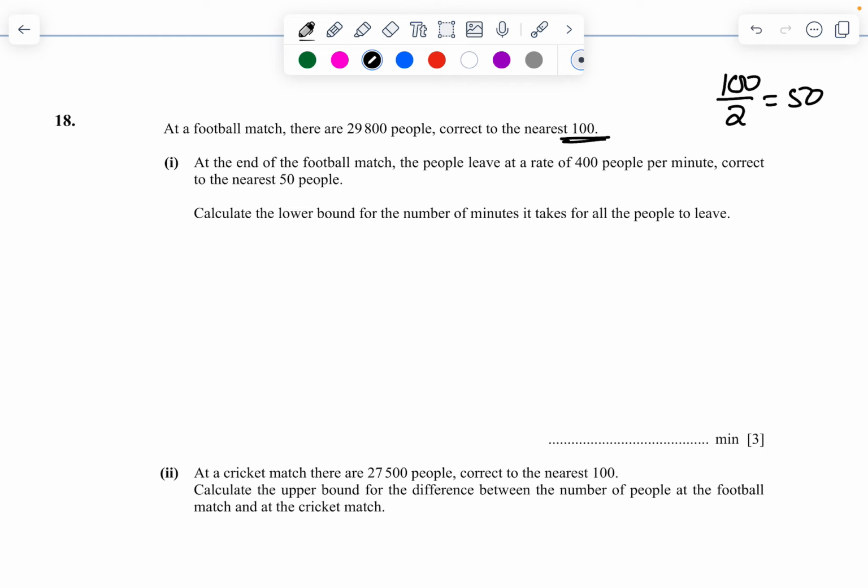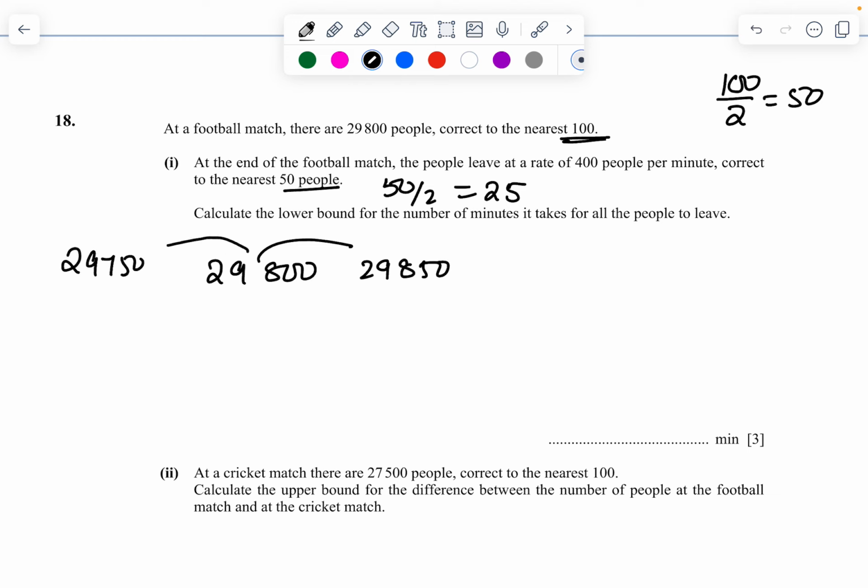So what am I going to do? Nearest 50 people. 50 people means 50 divided by 2, so it's going to be 25. Now I have 29,800. So upper bound will be 29,850, add 50, and lower bound is going to be 29,750. Then for the people it is 400. Upper bound is 425. Lower bound is 375.